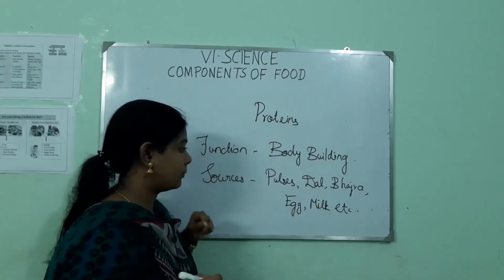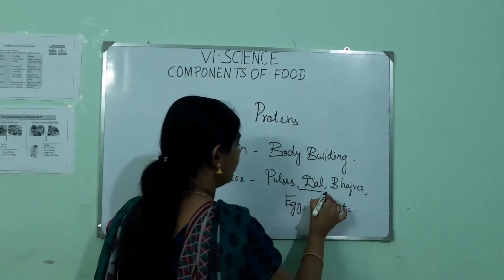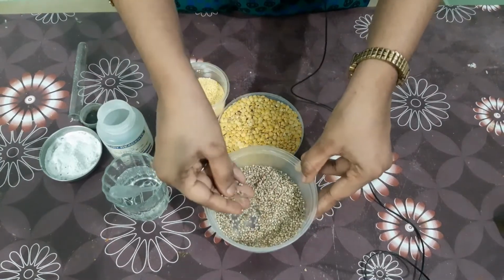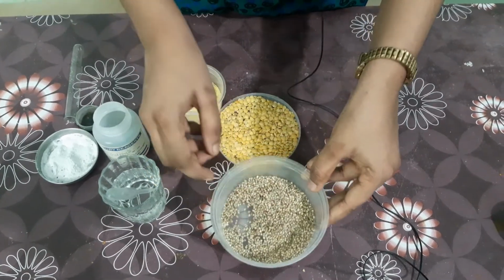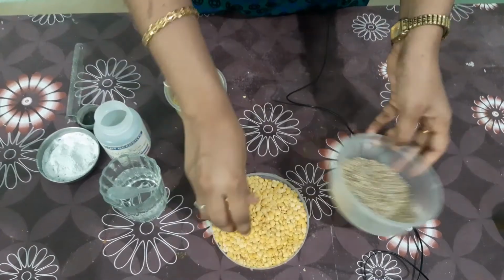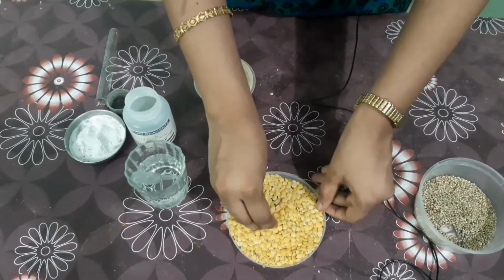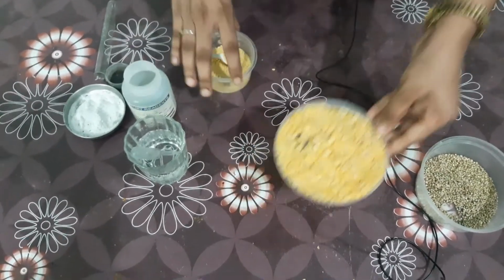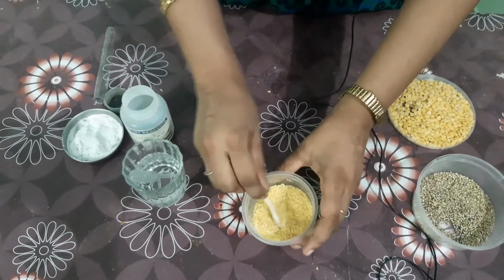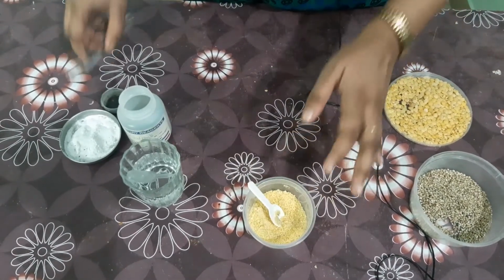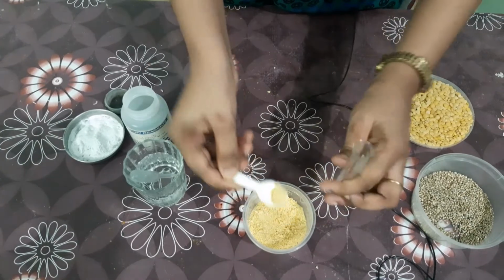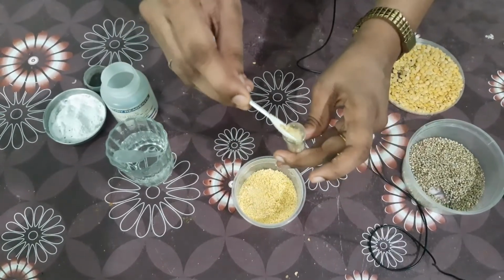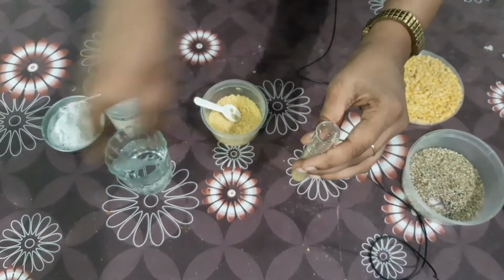So now I am going to perform a test with dal to prove whether protein is present in dal or not. This is bajra, which I told you is an example for protein, which is called kambu in Tamil, and this is dal. Now we are going to grind this dal into a powder. After it is made into powder, you can see it is in this form. So we are going to take this powdered dal in a test tube, and I am going to add a few drops of water into it.